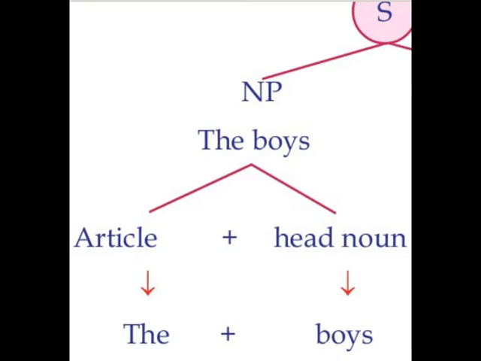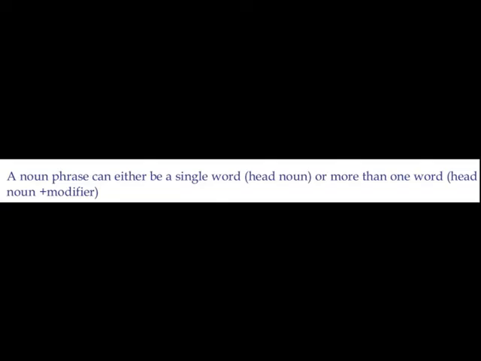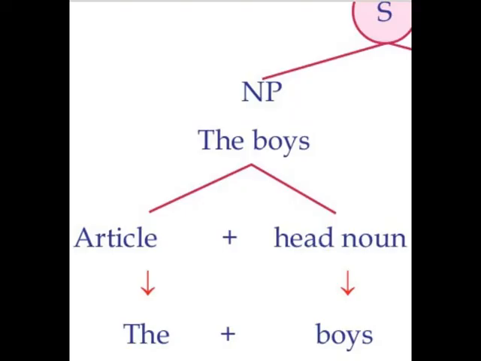So, the constituents of a noun phrase: article, adjective, head noun. Even if there is no article or adjective, if there is a noun alone or a pronoun alone, then also we call it a noun phrase. So a noun phrase can either be a single word, head noun, or more than one word, head noun plus modifier.